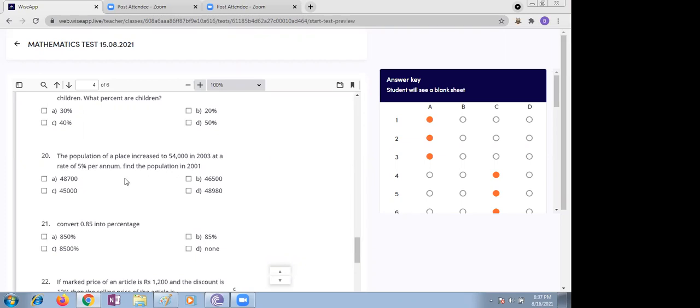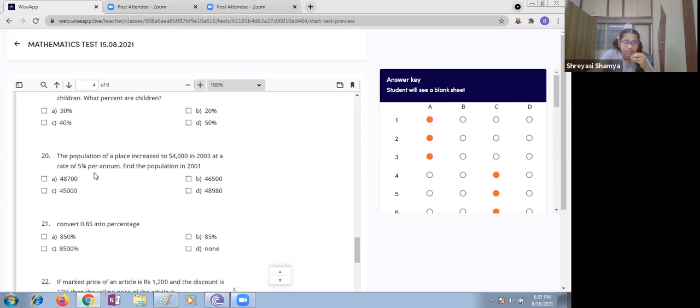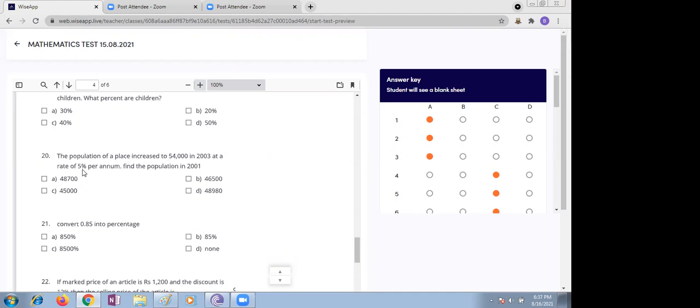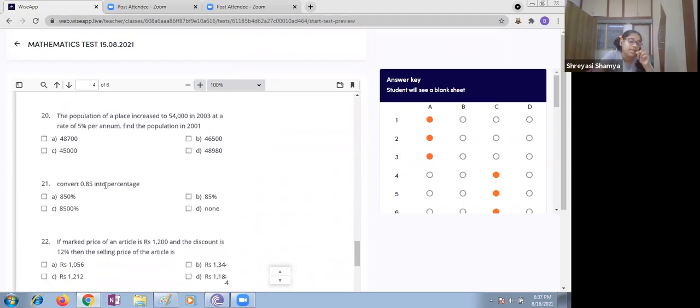The population of a place was 54,000 in 2003, increasing at 5% per annum. Find the population in 2001. It is 2 years back, so it is 10% less. 54,000 minus 5,400. 5% per annum, so we have to make it twice, which is 10%.